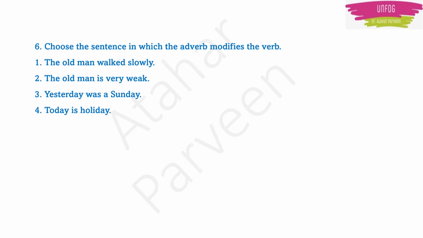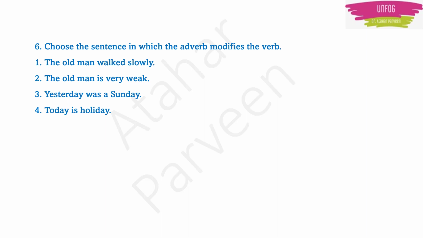Next question. Choose the sentence in which the adverb modifies the verb. So here they are telling that there is an adverb which is modifying the verb. What is a verb? Verb is basically an action word, right? It is an action word. Anything like if you are walking, singing, drinking, writing, all these are verbs. Okay. Now here the question is, you have to choose one sentence in which the adverb is modifying the verb.